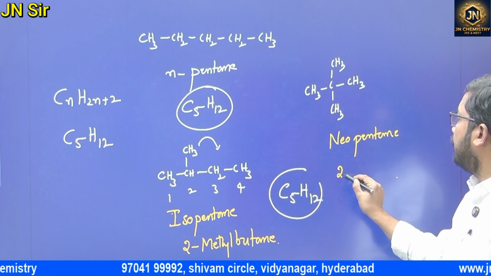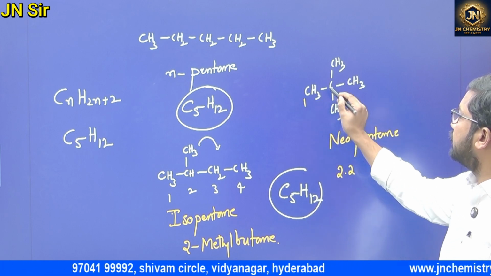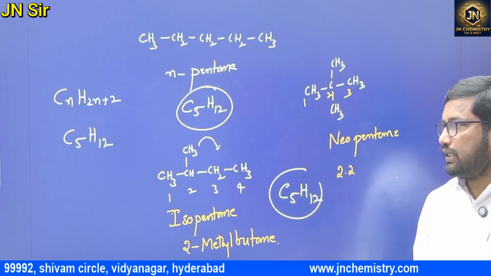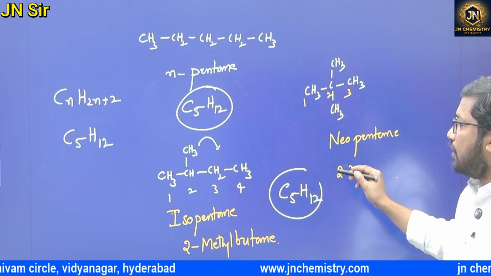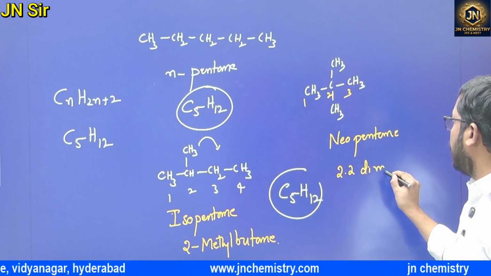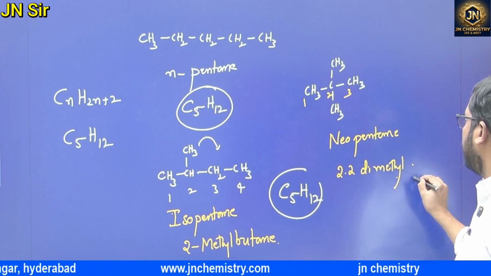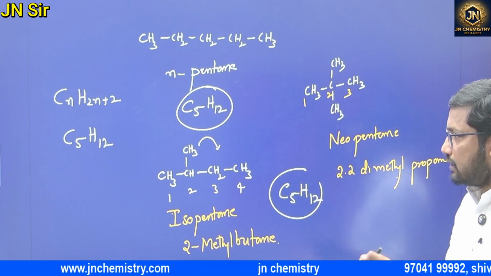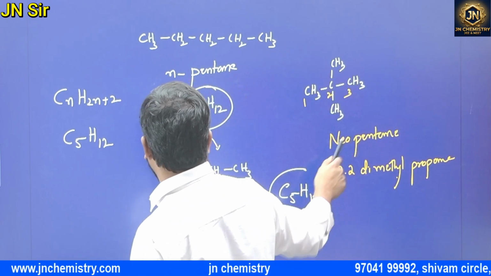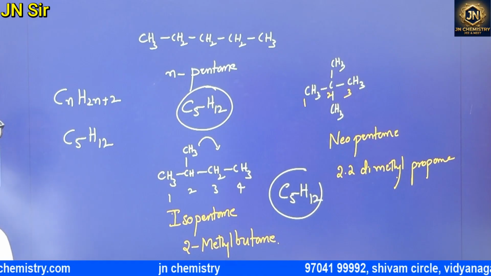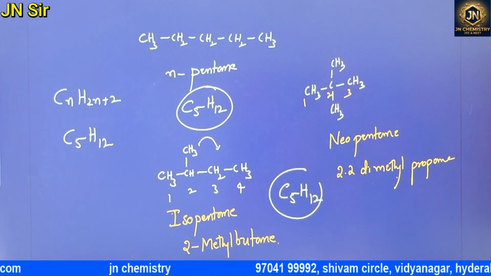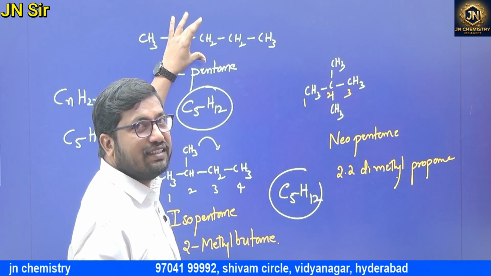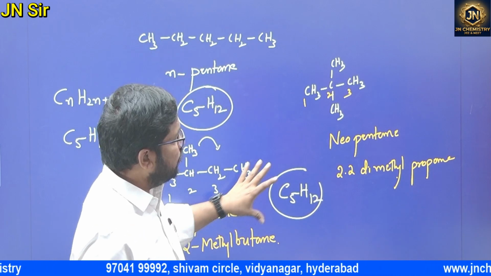2,2. So first, whenever we are writing the IUPAC nomenclature, we need to select the longest chain and the 2 methyl groups: 2,2-dimethylpropane. Are there any others possible? Now in this case, how many isomers of pentane are possible? Total 1, 2, 3.